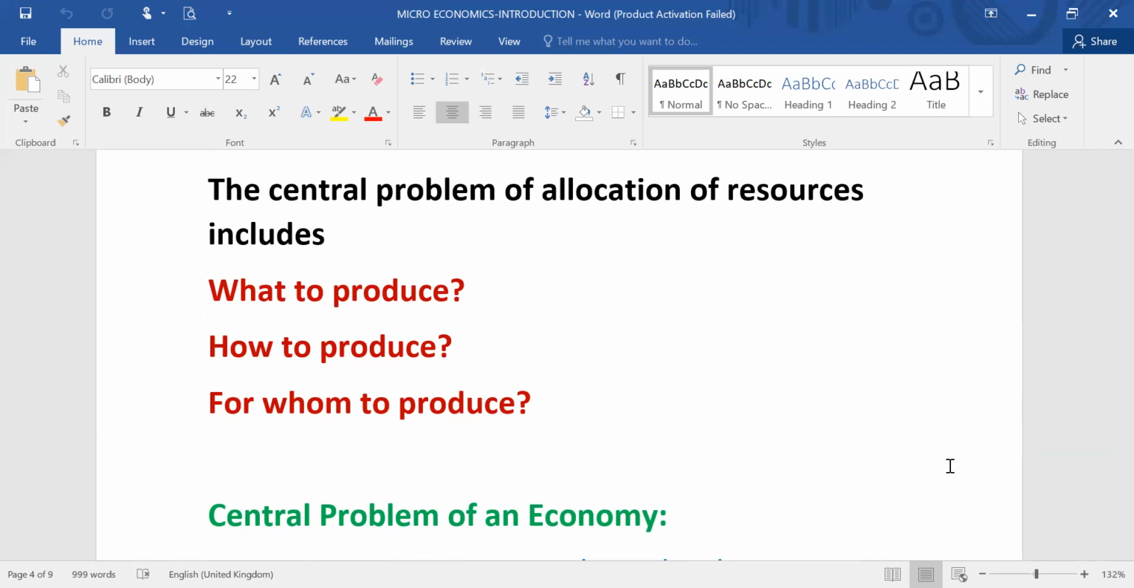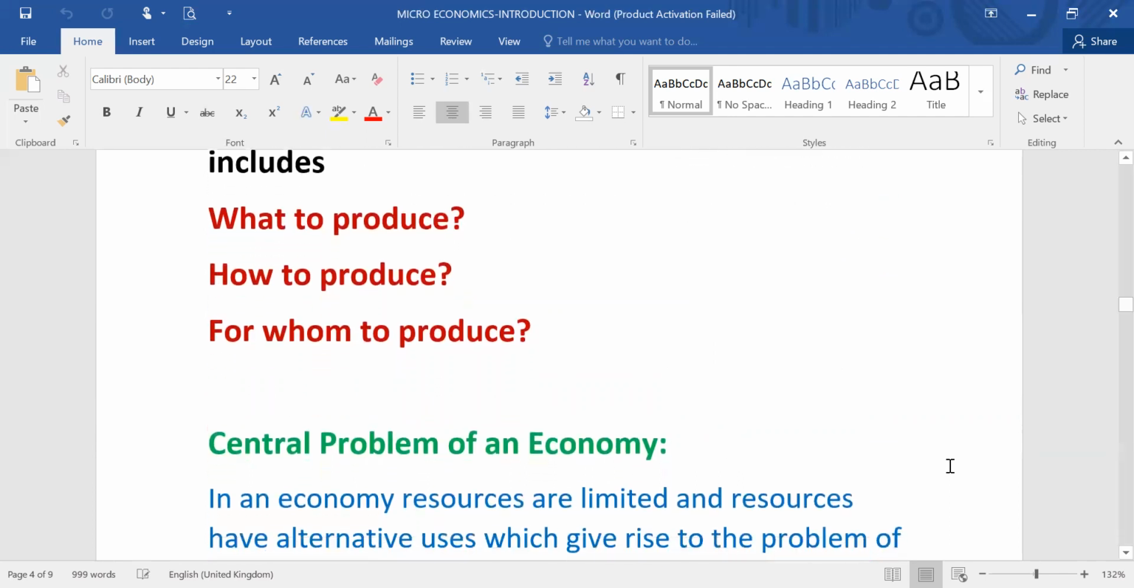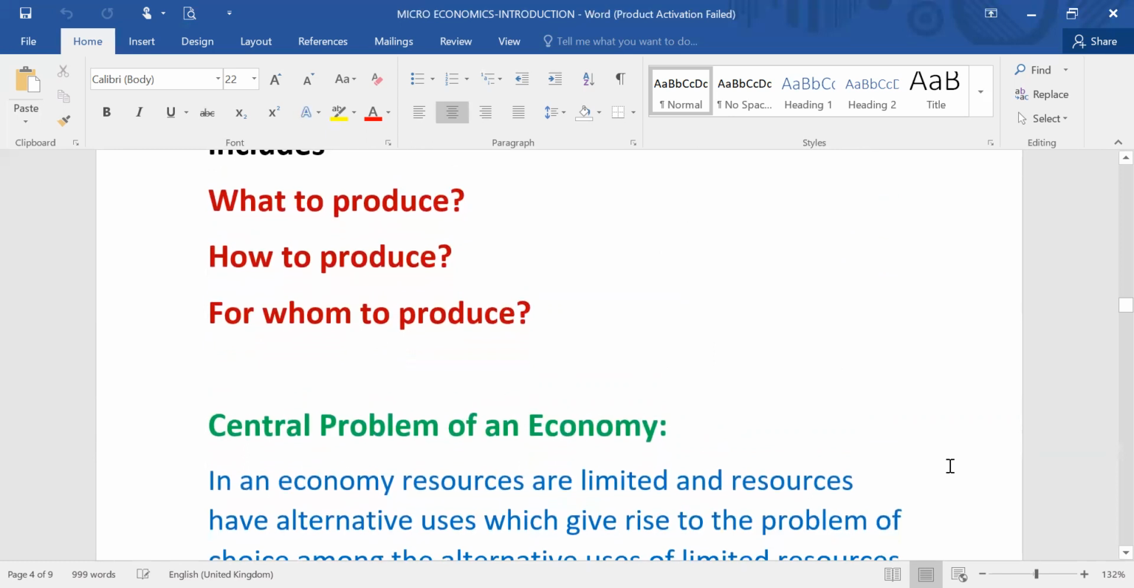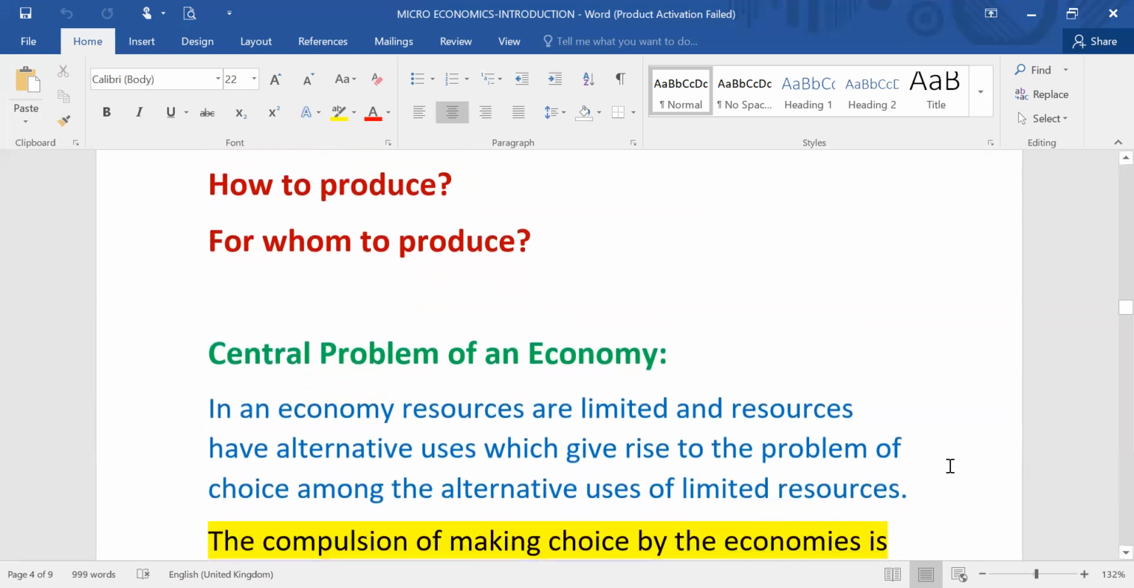the technology of production, which method is to be used for production, and for whom to produce. These three are called central problem of an economy: how to produce, what to produce, and for whom to produce. When we say what to produce, whether to produce more of basic necessity good or luxury good, more of car or more of wheat, more of butter or more of rice, that the economy has to decide because the resources are limited and resources have alternative use.